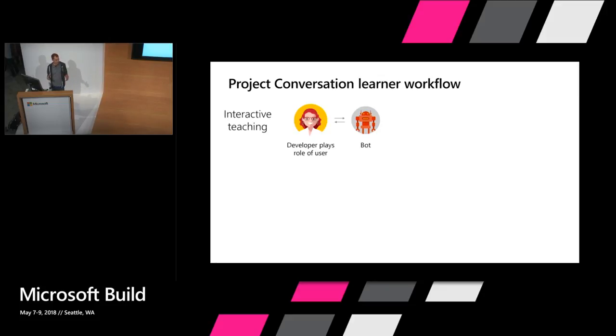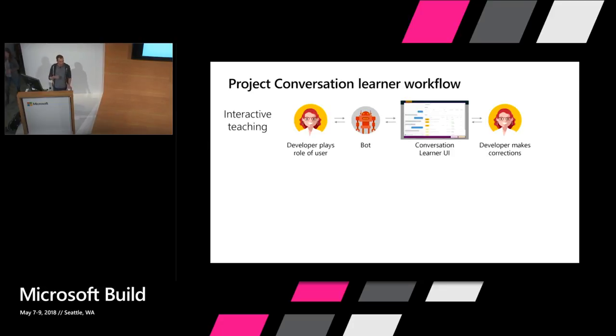When you get started, there is no data to train on, so we have to solve this cold start problem. And to do that, the developer starts off by playing the role of the user. So the developer types in what they think the user is going to say, and then in the UI, they choose how they want the bot to respond. So they go back and forth between playing the user and playing the part of the bot to interactively teach for the first maybe 10 or 20 dialogues or so.